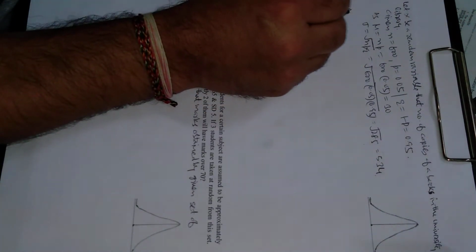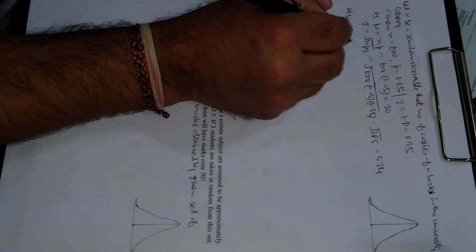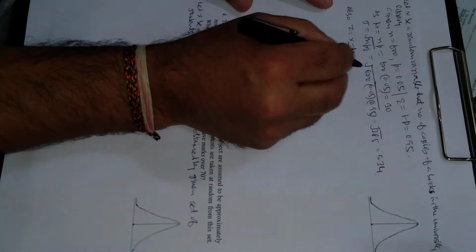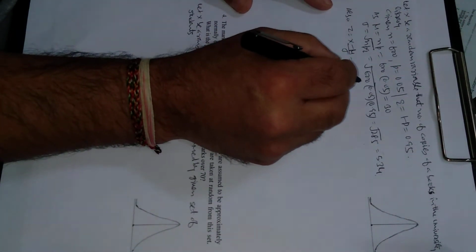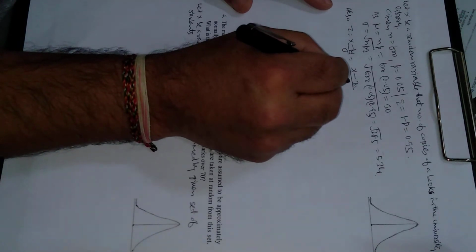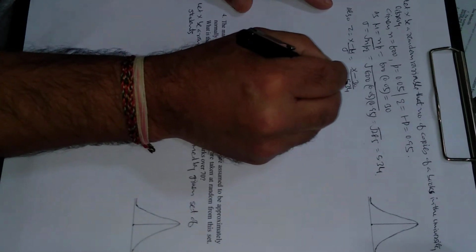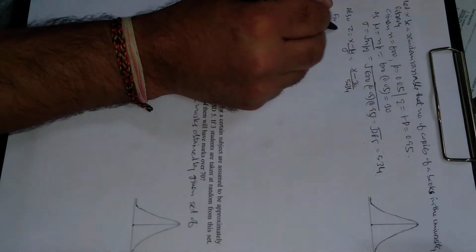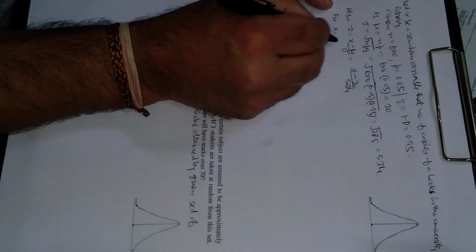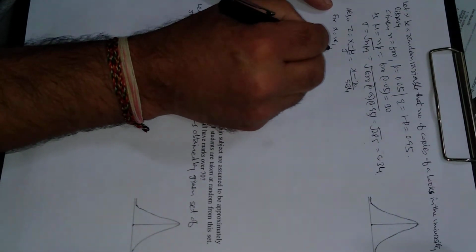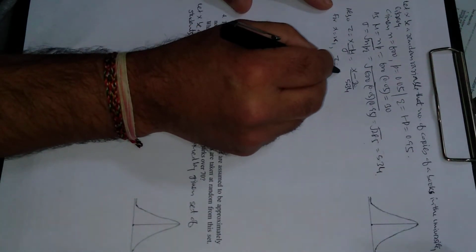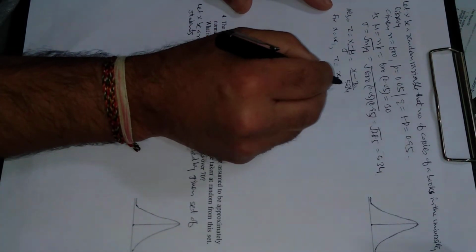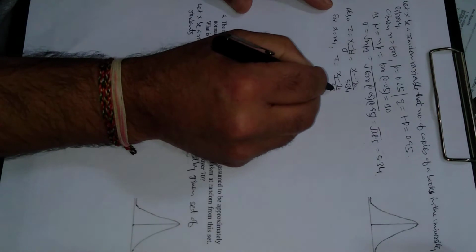Also, z = (x minus mu) upon sigma, so this is (x minus 30) divided by 5.34. For x equal to x1, z will be (x1 minus 30) upon 5.34.